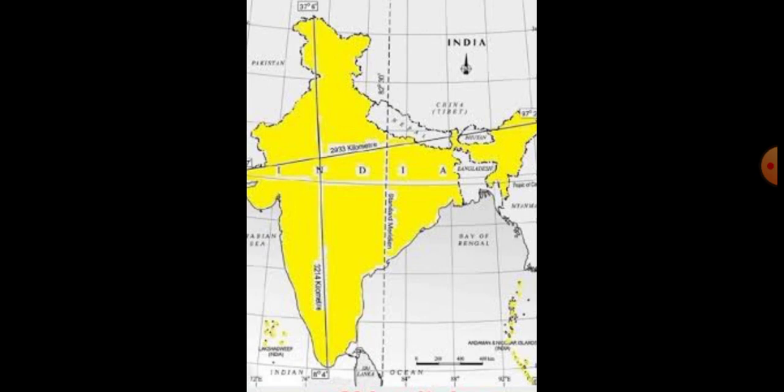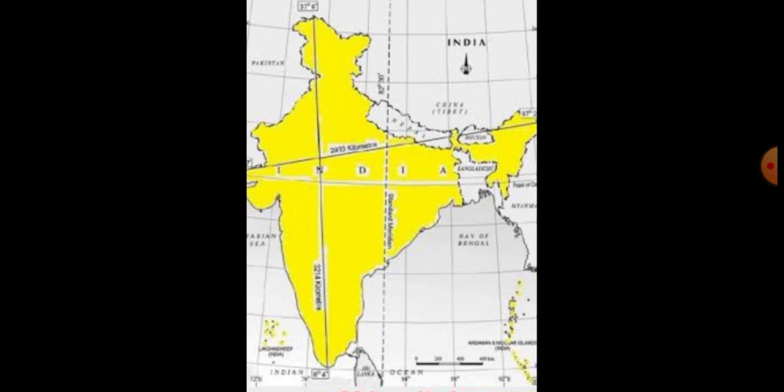Okay, students, just see the map. Today's homework is you have to do two outline maps. In one map you have to do the north-south corridor, from Indira Col to Kanyakumari. The distance is 3214 kilometers.